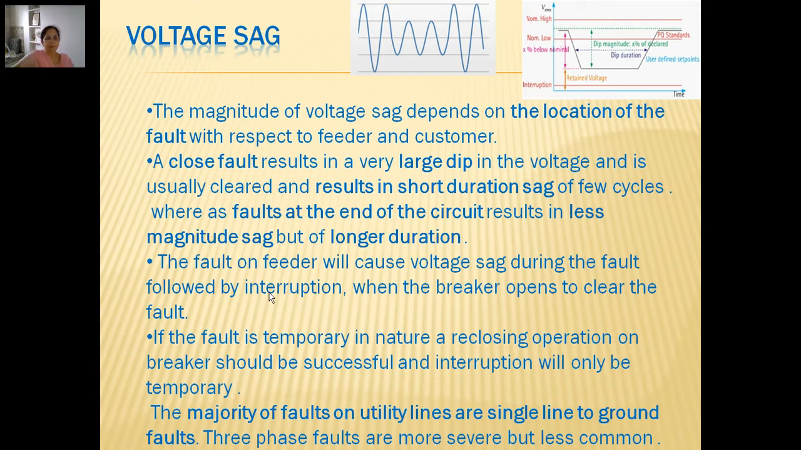The fault on a feeder will cause voltage sag during the fault, followed by interruption when the breaker opens to clear the fault. But if the fault is temporary, a reclosing operation on the breaker should be successful and the interruption will only be temporary. So for temporary faults, the reclosing operation will recover the voltage back to normal value. The majority of faults on utility lines are single line to ground faults, and so three-phase faults are more severe, no doubt, but they are less common. They are not so frequently occurring.